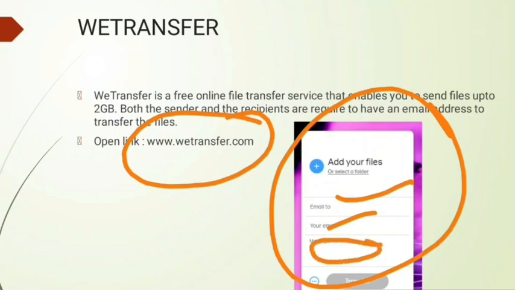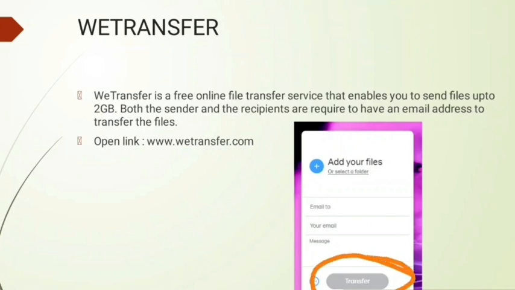If you want to attach a very large file up to 2 GB, you can just click on this plus icon, and a dialog box will appear, in which you can select your file. Once you have selected your file, now click on the transfer option. Once you click on it, the file will be sent to that recipient.